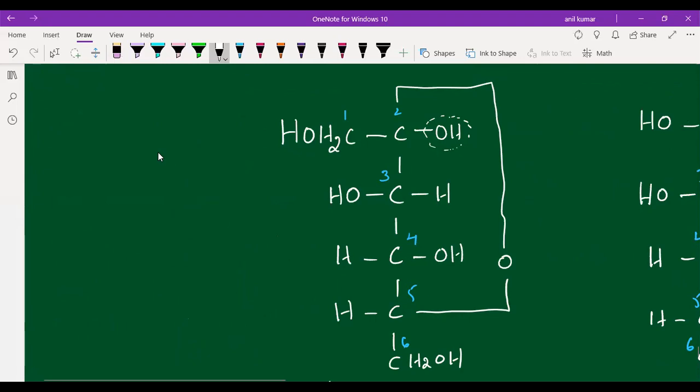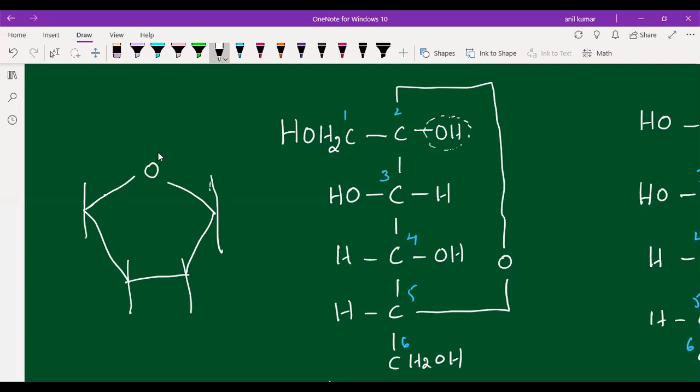See here, it is forming a 5-member ring like this. Next, you have to draw lines at the 4 vertices, like this. Next, CH2OH, this we will place here, students.